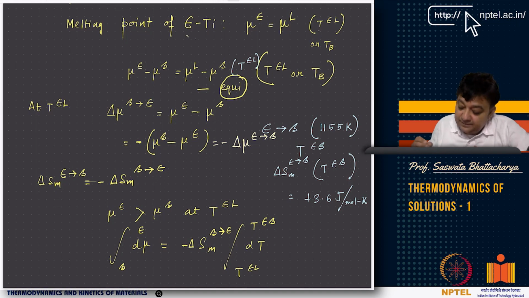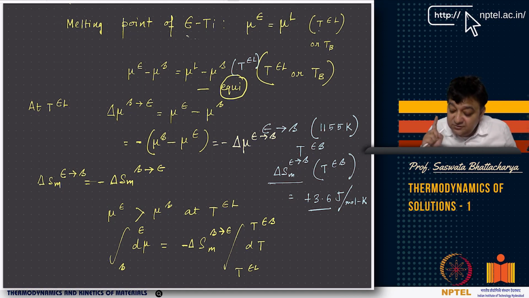Now think of this. You also know, for example, the delta Sm, that's the entropy change. The more stable phase at higher temperatures will have more entropy. So delta Sm epsilon to beta, which is Sm beta minus Sm epsilon, is equal to plus 3.6 at 1155 Kelvin.